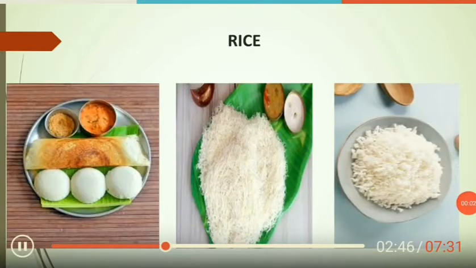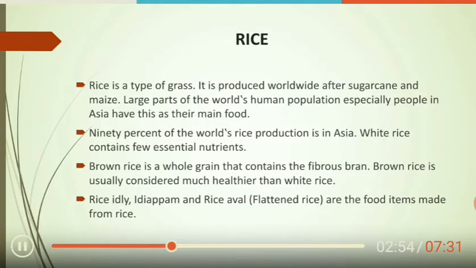In our daily life, we all used to have idli, dosa, idiyappam, etc. These are all made from rice. Rice is a type of grass. It is produced worldwide after sugarcane and maize. Large parts of the world's human population, especially people in Asia, have this as their main food.